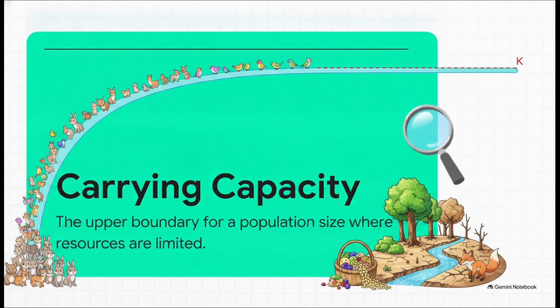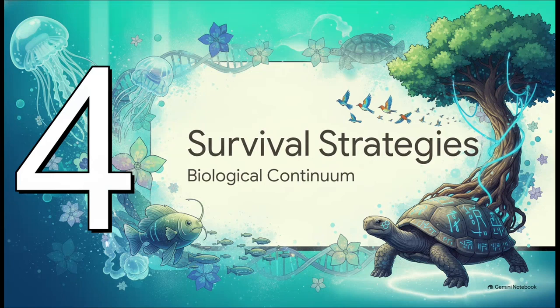So instead of a J, the data forms an S-shaped curve. It just flattens right out as the population hits that invisible biological brick wall. Section 4. Strategies for survival.